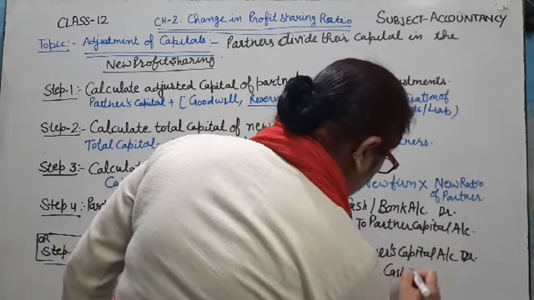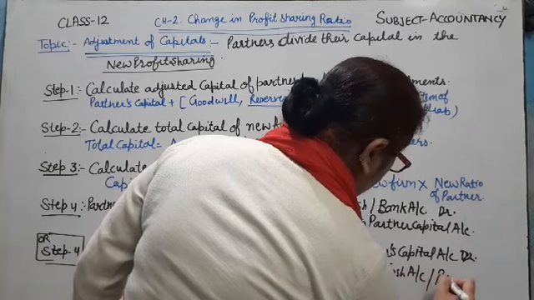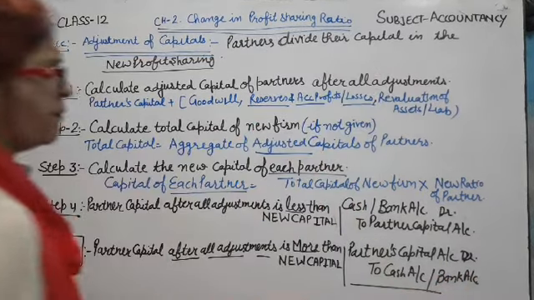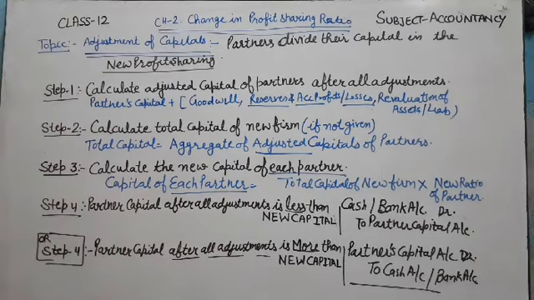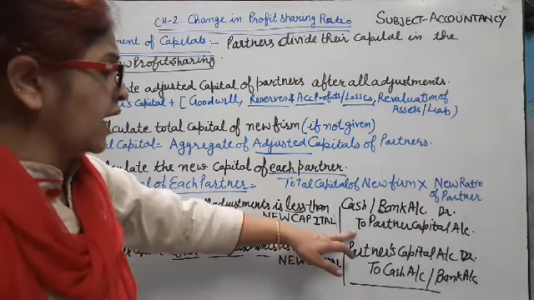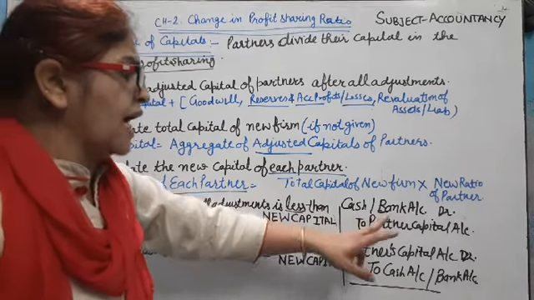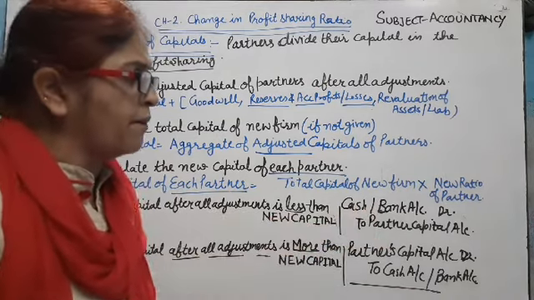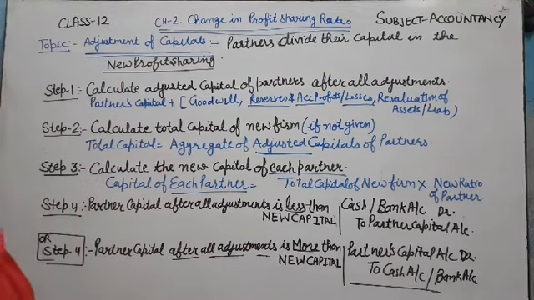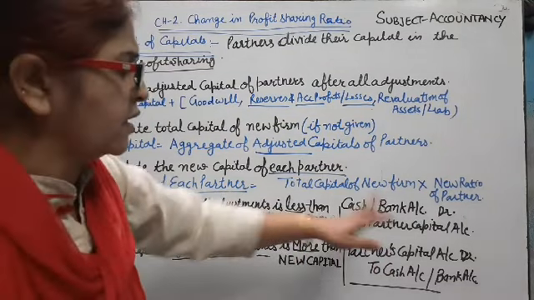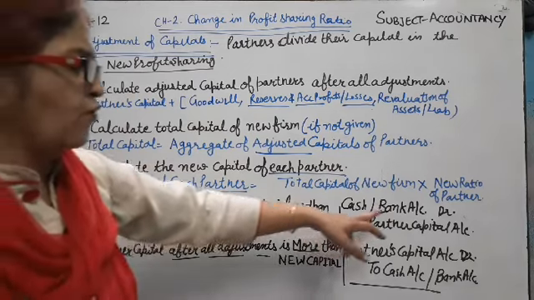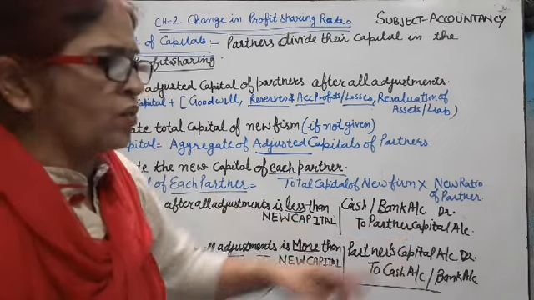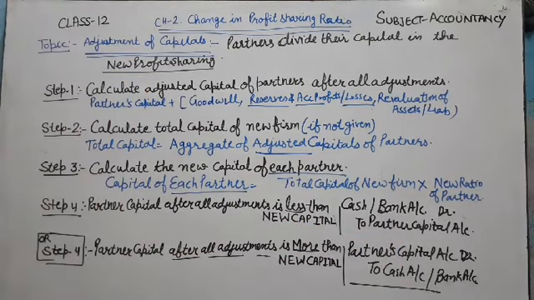to cash account or bank account, because by this the firm's cash or bank balance is decreased, and when the partner brings the capital, the firm's cash or bank balance is increased, so cash and bank come in. We remember the rule of 11th class, debit what comes in. So in the firm cash and bank is increased and partner capital account is also increased.